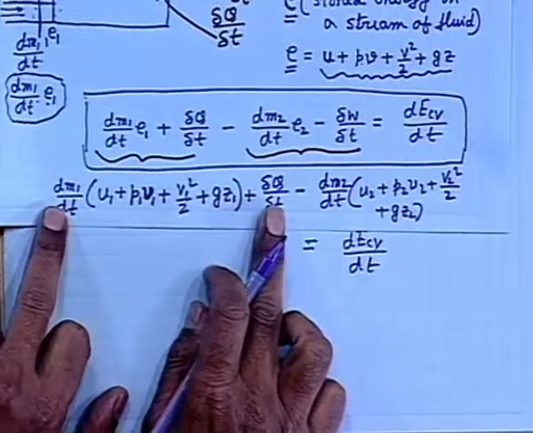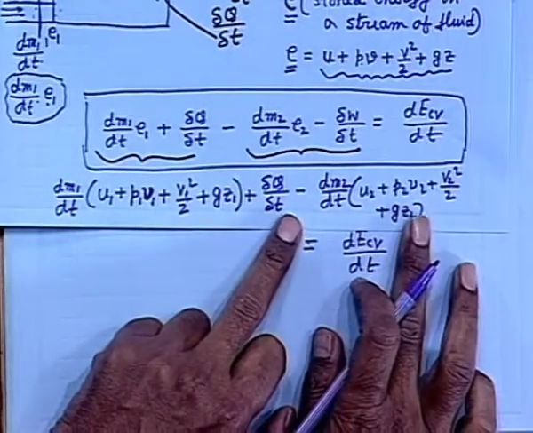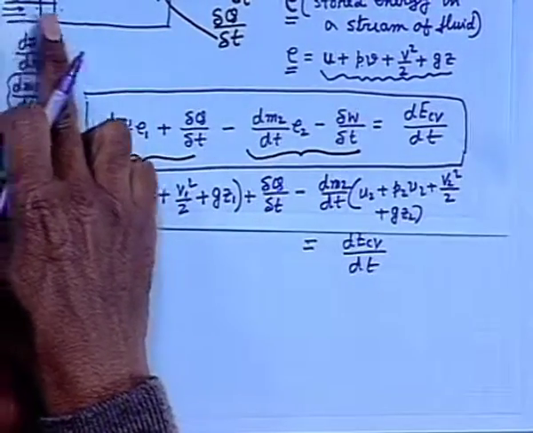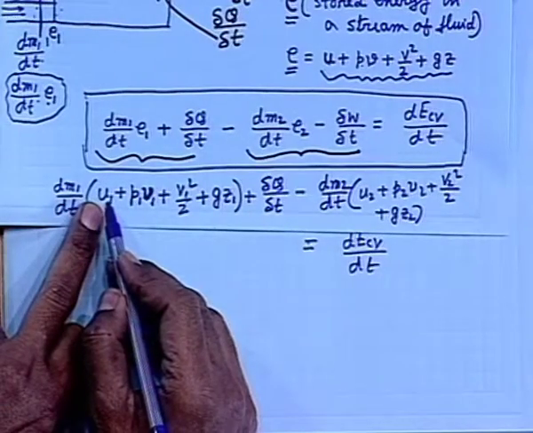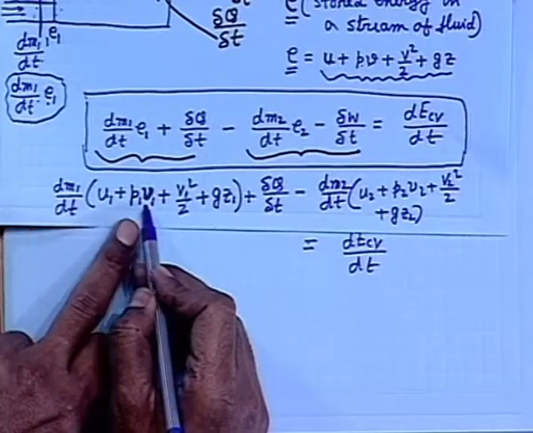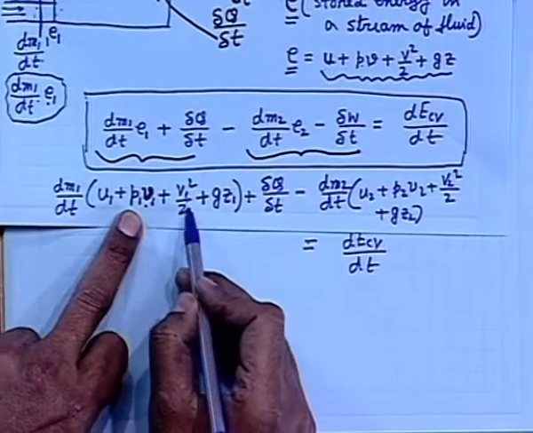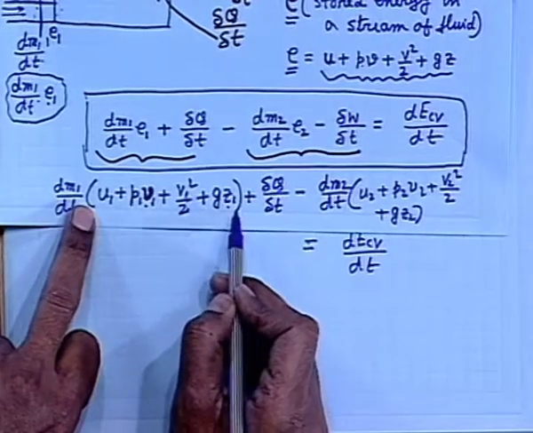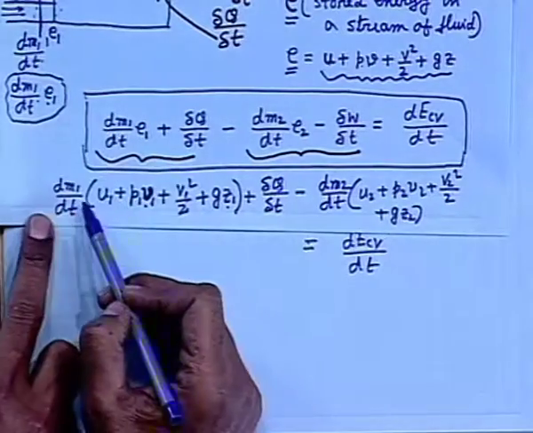So, the energy coming in minus energy going out is the rate of change of energy within the control volume. This is the energy coming in with the inflow of the stream. This is the specific internal energy, internal energy per unit mass. This is the flow work or pressure energy per unit mass. This is the specific volume. This is the kinetic energy per unit mass. This is the potential energy per unit mass. This total is the stored energy per unit mass with this flowing stream, times the mass flow rate.